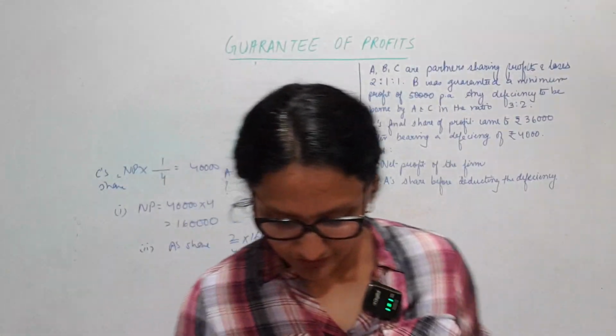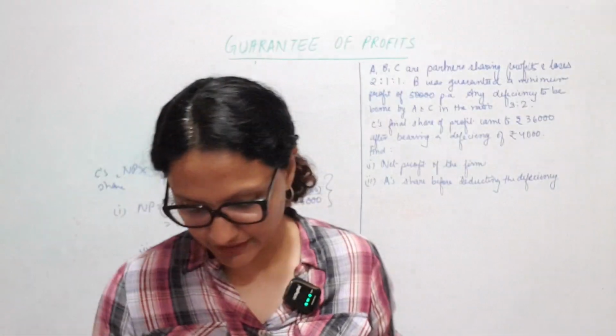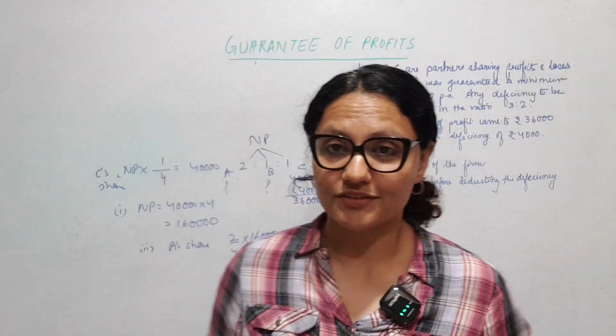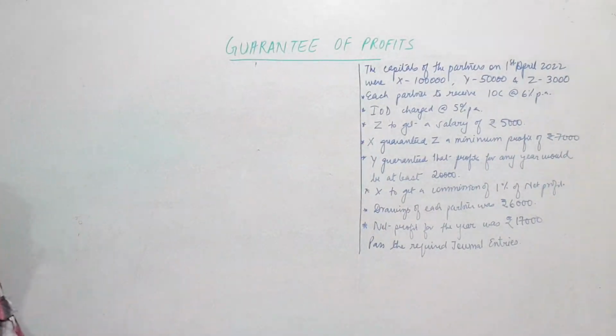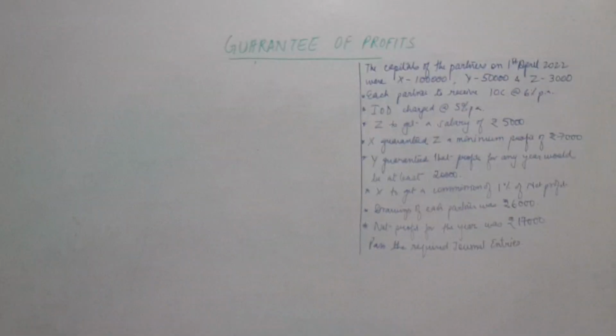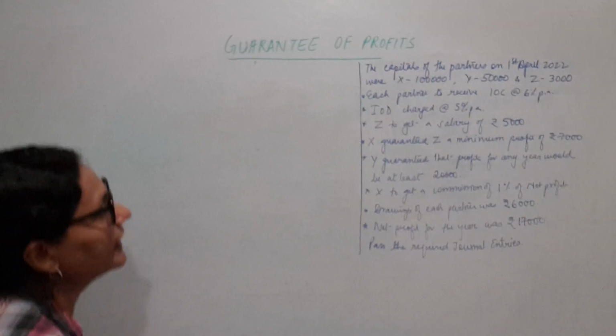Now we will go to a bigger sum, and we will do the journal entries. Here is one more for you. The capitals of X, Y, Z on 1st April are given: 1,50,000 and 30,000.